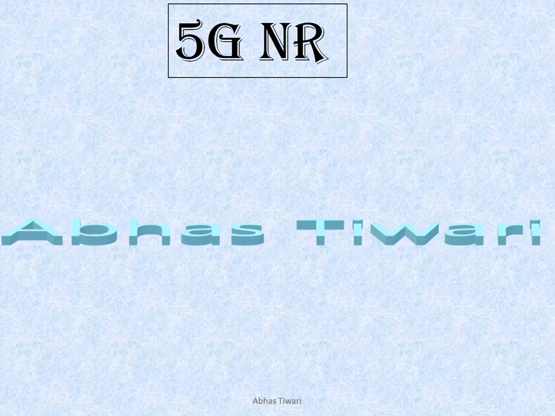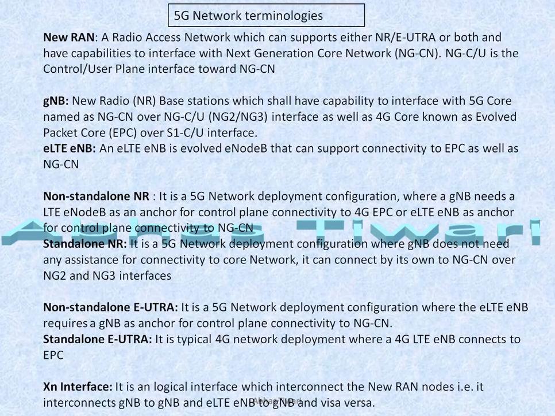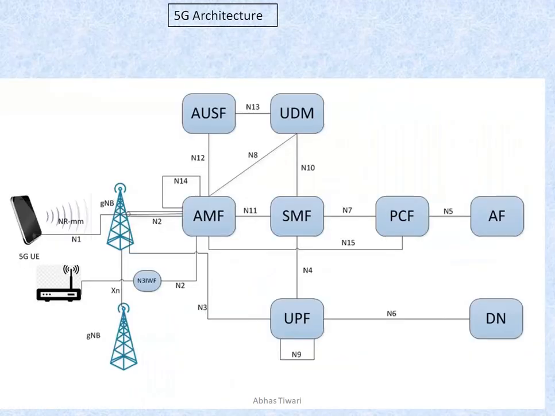So let's have a recap. We will be having a session regarding reference signals today. Let's recap what we have seen in the last two sessions. We have seen LTE versus 5G NR, what the differences are, new terminologies, and architecture.